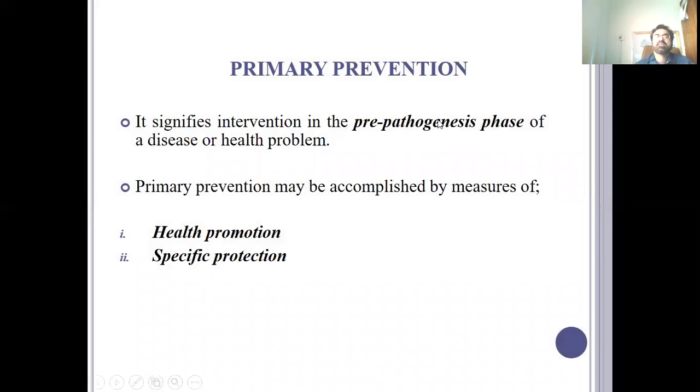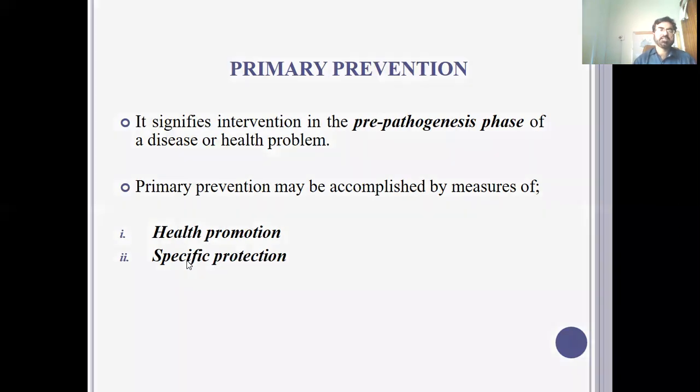It signifies intervention in the pre-pathogenesis phase of a disease or health problem. In pre-pathogenesis, there is no pathogenesis, no damage to the cells of the human body, and you are doing intervention to prevent those cells from getting damaged. Primary prevention may be accomplished by measures of health promotion and specific protection. Health promotion may be through exercise, and for specific protection, the best example is vaccination.